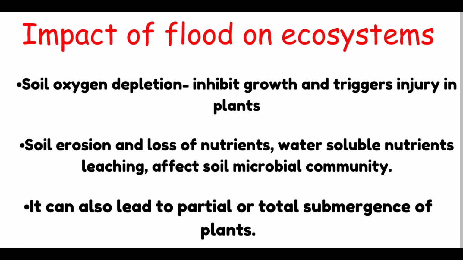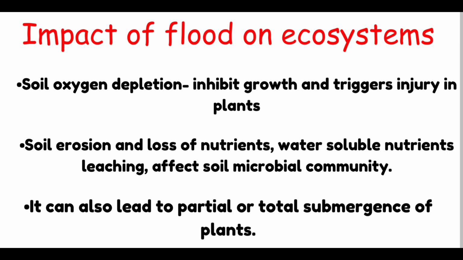Let's take a look at the impact of flood on ecosystem. The most common damaging effects of floods are easily visible as significant destruction to property and infrastructure and loss of lives. But the adverse effects it has on ecosystem are less recognized since they are less evident and difficult to evaluate. When an area is flooded for several days, the soil oxygen gets depleted. Deficiency of soil oxygen inhibits growth and triggers injury in plants of flooded areas. Flooding results in soil erosion and loss of nutrients and organic matter available to plants. Water soluble nutrients get leached away and may get into groundwater.